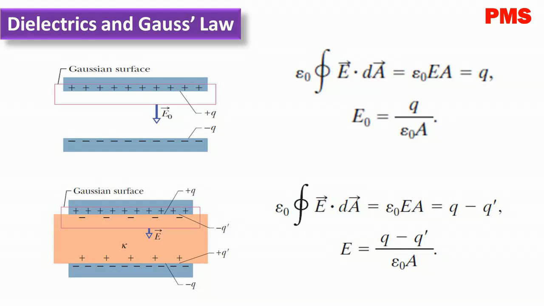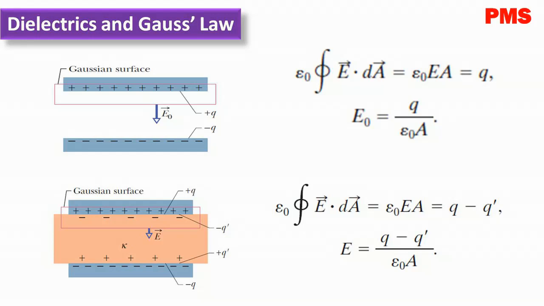So Gauss's law now gives us epsilon naught closed integral of E vector dot dA vector equal to epsilon naught E into A, which equals Q minus Q dash. In this equation we can modify it to E equal to Q minus Q dash divided by epsilon naught A. The effect of the dielectric is to weaken the original field E0 vector by a factor of K, so we may write E equal to E0 vector divided by K.